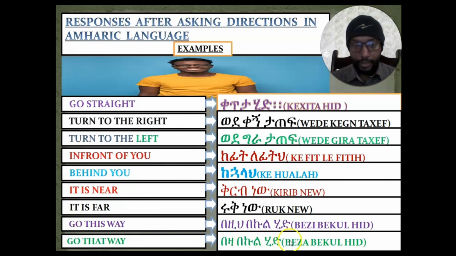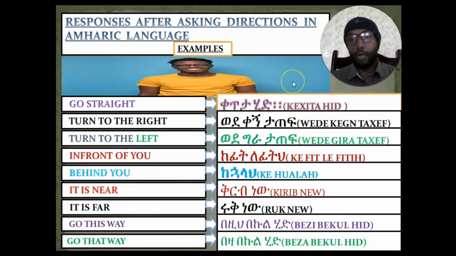Whereas በዚህ በኩል ሂድ is go this way, በዛ በኩል ሂድ means go that way.